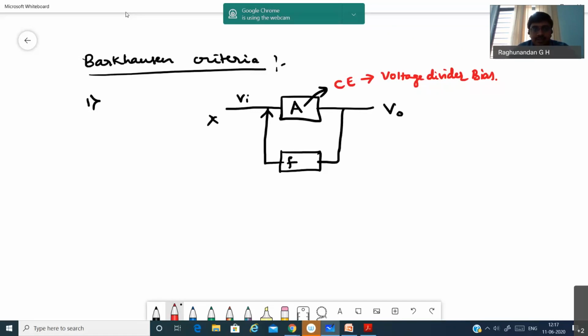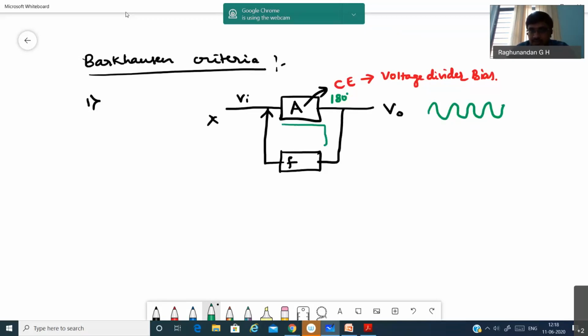Coming back to the Barkhausen criterion, already we know that a CE configured amplifier will always give a 180-degree phase difference. That means output and input will have a phase shift of 180 degrees. In order to get a sustained oscillation, all the signals should have the same amplitude and phase.